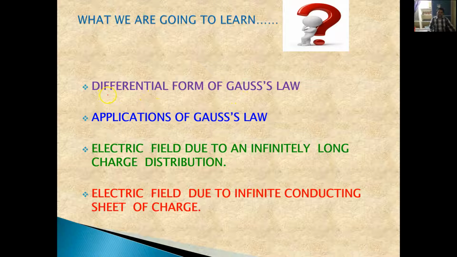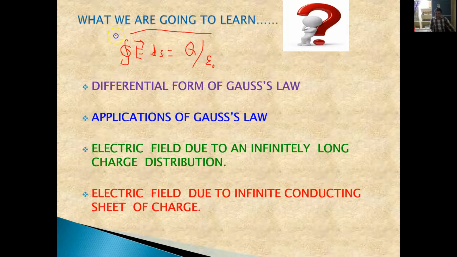In the previous class itself we discussed what Gauss law is, and we also discussed the proof of Gauss law. For a brief view, let me write the Gauss law. The integral form of Gauss law is the integral over a closed path of E bar dot ds bar is equal to the charge included in the closed surface divided by epsilon naught. This is the integral form of Gauss law.